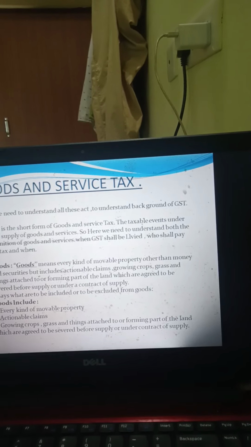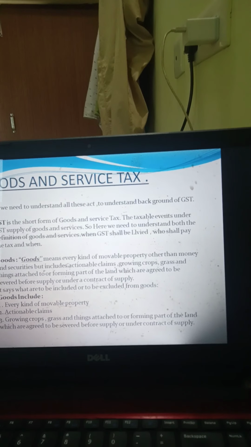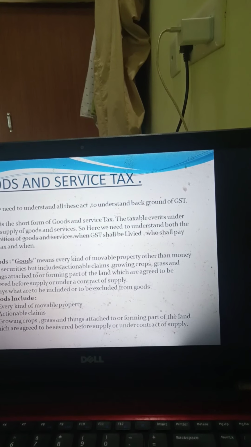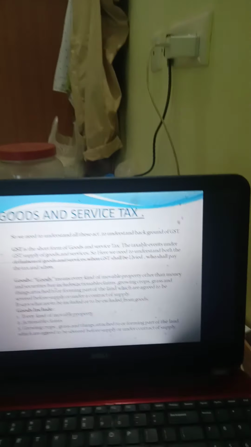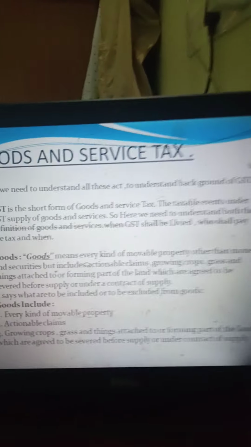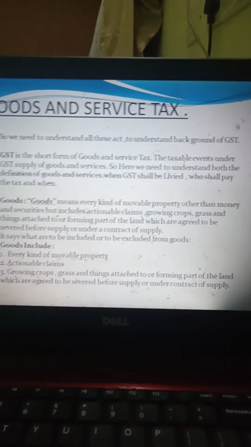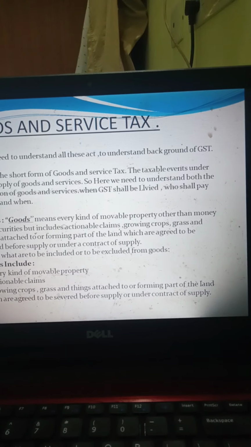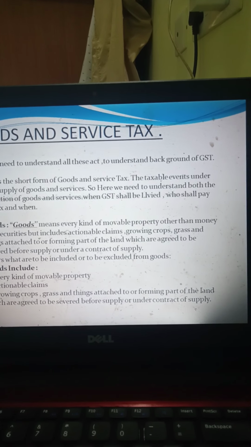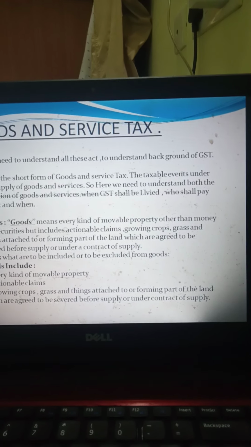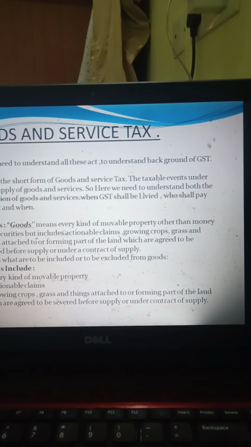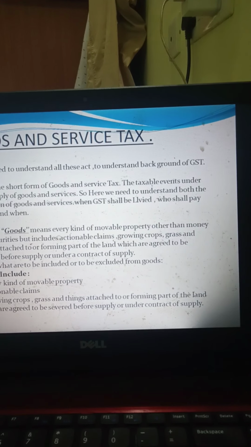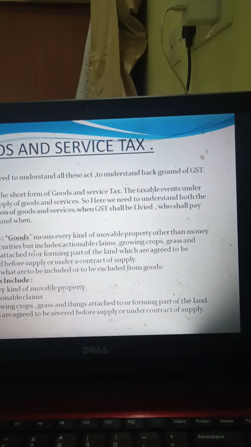After GST came into the picture, our daily transactions, daily necessities and daily financial obligations have been impacted by GST. So understanding GST is very much essential in our daily life. So what does GST mean? GST is the short form of Goods and Service Tax. The taxable event under GST is the supply of goods and services. So here we must understand the definitions of goods and services, when GST shall be levied, and who shall pay the tax and when.